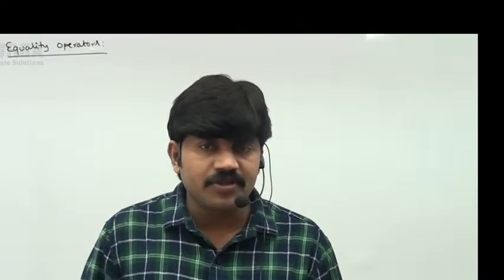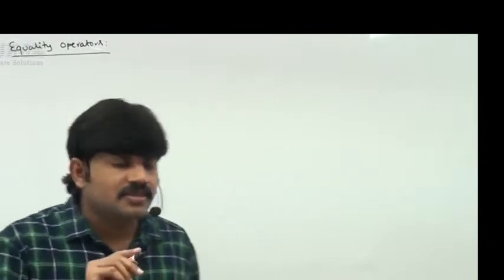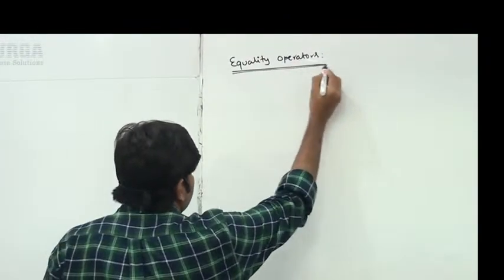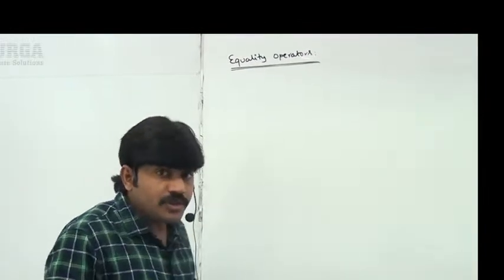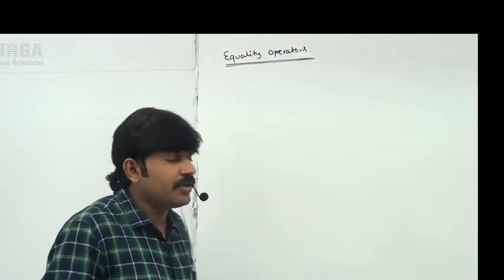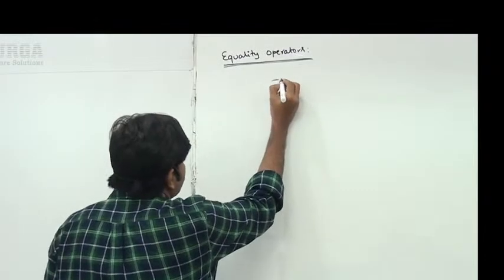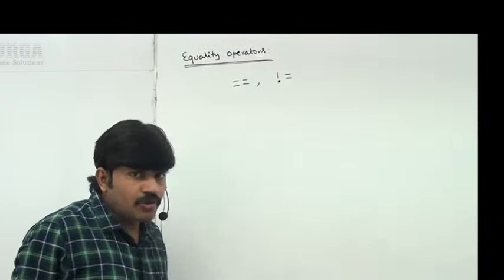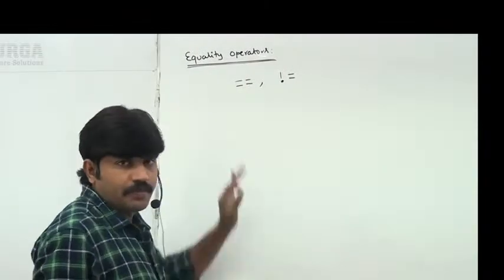Hi friends, in the last videos we started the operators concept. In that we covered arithmetic operators and discussed relational operators, sir. Now the next set of operators we have to discuss are equality operators. Which are equality operators? Just the double equal operator and the not equal operator. These two operators are called equality operators.